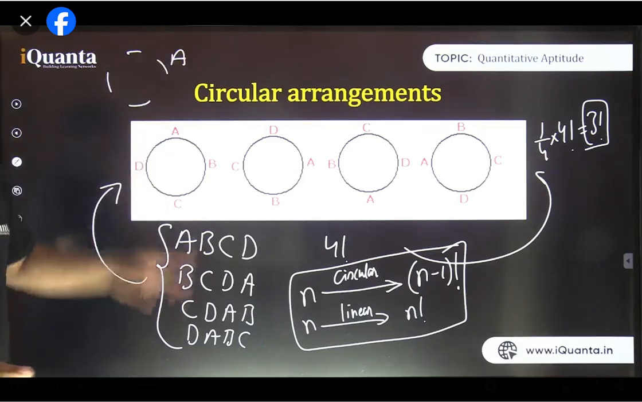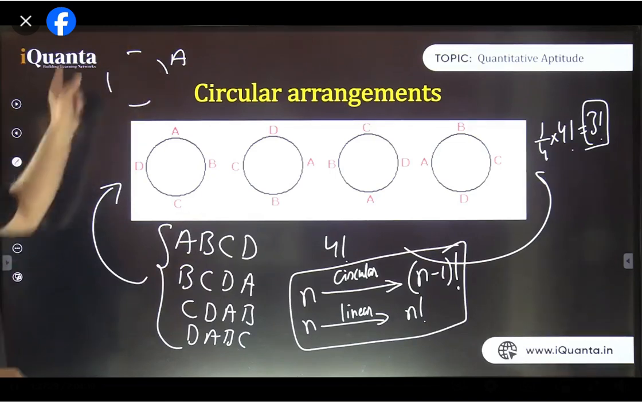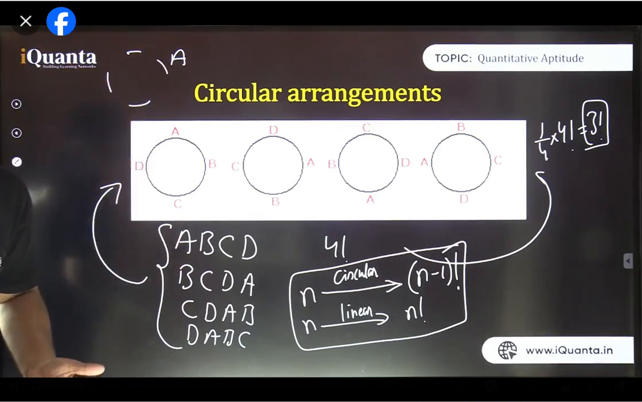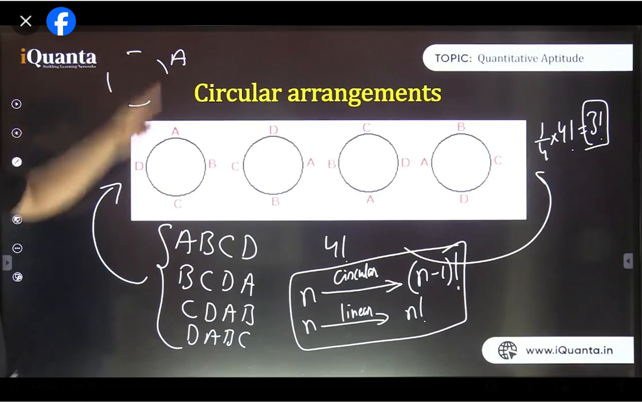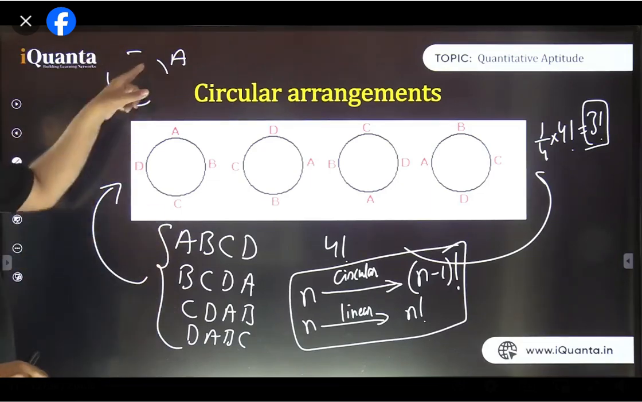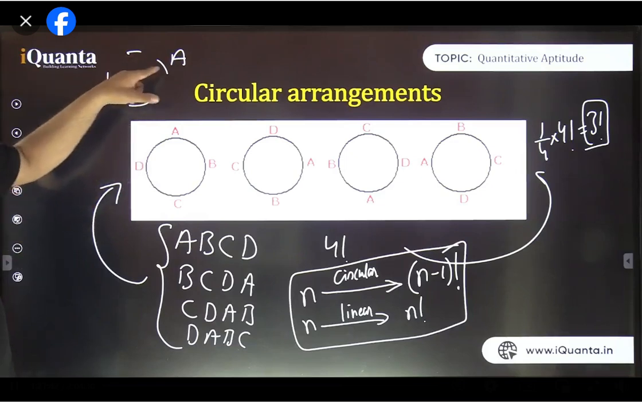There are no 4 ways. There's only one way. Right? Because all seats are identical, surroundings are identical. We are neglecting the surrounding. So for first person A, there's only one way to be seated. Right? There is only one way in case of circular arrangement. For first person, there's only one way to be seated.